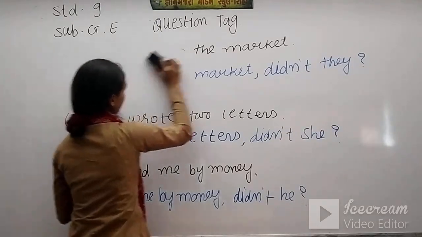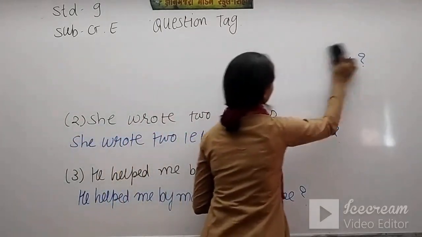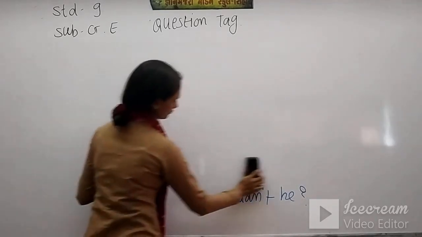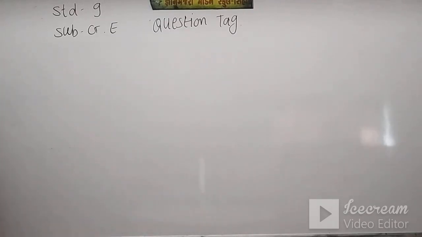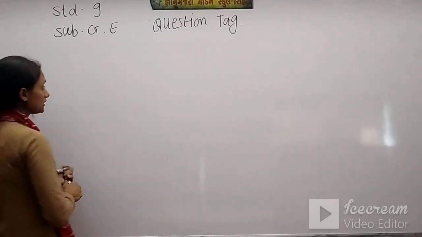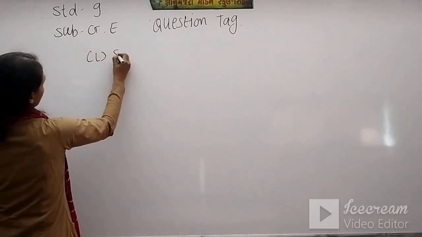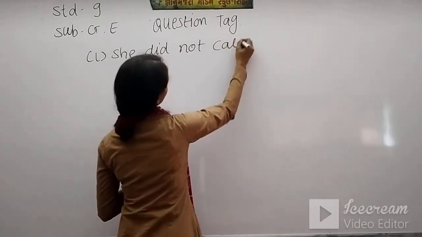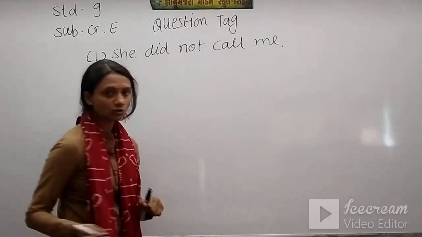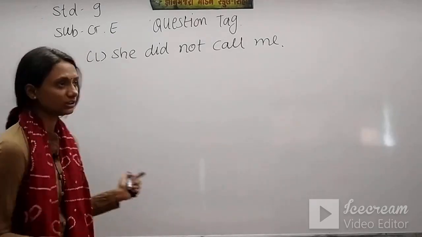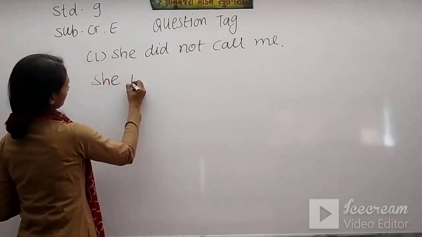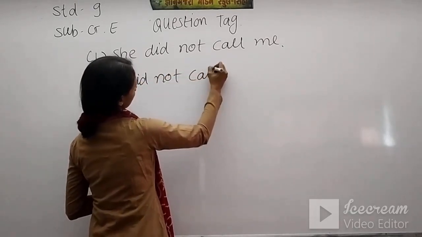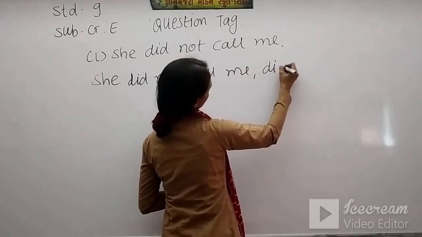Now what to do when negative sentences are given in simple past tense? Suppose it is given, she did not call me. So already did not is given, so our question tag will be positive. Answer is she did not call me, comma, did she?